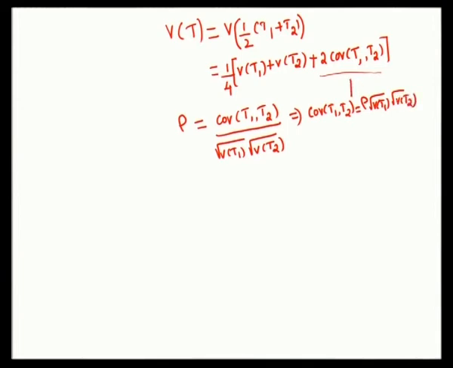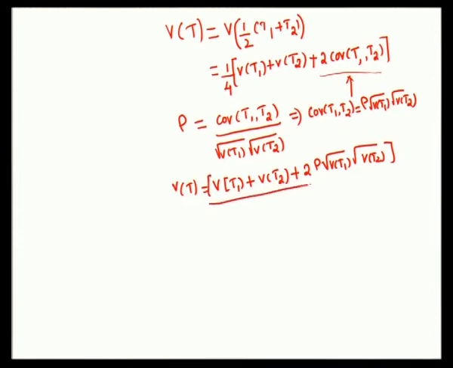So, using this over here, you have variance of T is equal to variance of T1 plus variance of T2 plus 2 into rho of square root of variance of T1 into square root of variance of T2. Everything divided by 4.